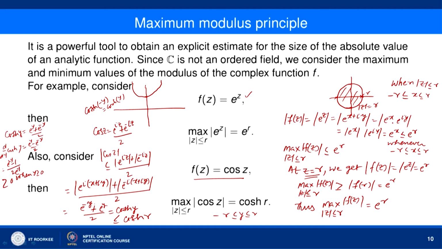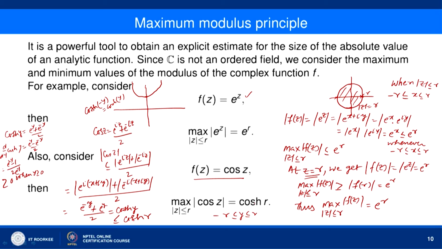So, e to the power minus y plus e to the power y divided by 2 is an increasing function for all values of y. So, cos hyperbolic y is less than or equal to cos hyperbolic r. So, what we have, maximum value of mod of cos z when mod z is less than or equal to r is less than or equal to cos hyperbolic r. And then now you want to show that maximum value of mod of cos z when mod z is less than or equal to r is greater than or equal to cos hyperbolic r.